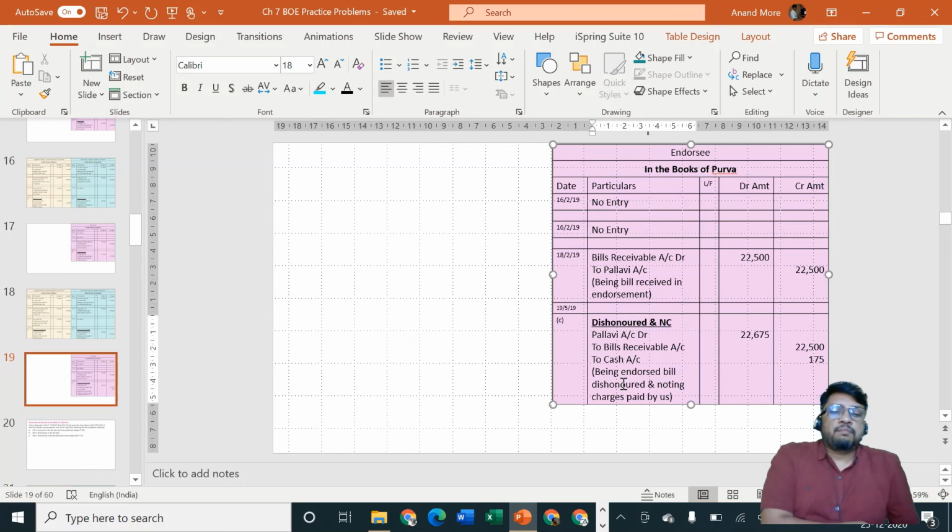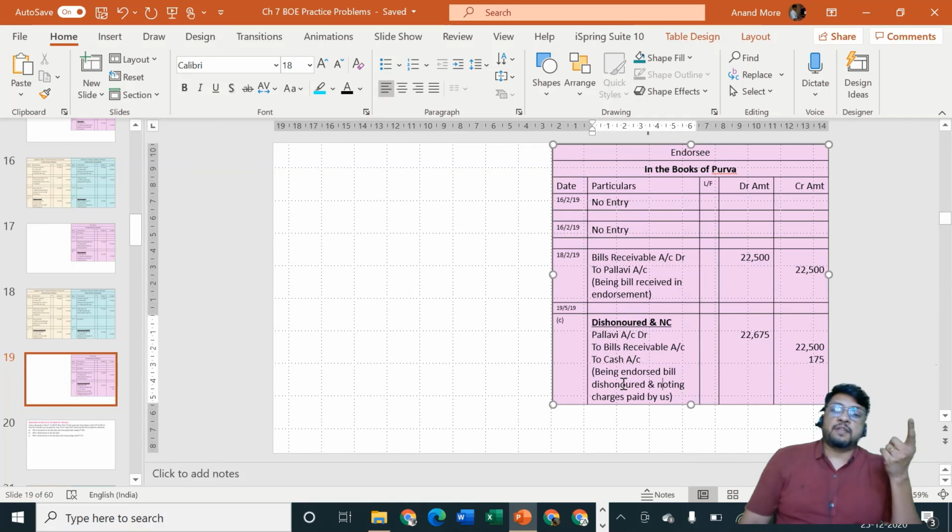So the entry will be Pallavi account debit to bills receivable account to cash account. Remember, many students make a mistake here. In a hurry in examination, they pass the entry Pallavi account debit to bills receivable account full amount 22,675, which is not correct. It is Pallavi account with 22,675 perfect amount. That is not a problem. But to bills receivable cannot be increased. Bills receivable amount is same 22,500, and to cash account because that much cash is getting out of our pocket. And why are we giving this cash? Because we want to recover it from Pallavi ultimately. Are you getting the point what I'm trying to specify? So please be careful. This is a very important part.